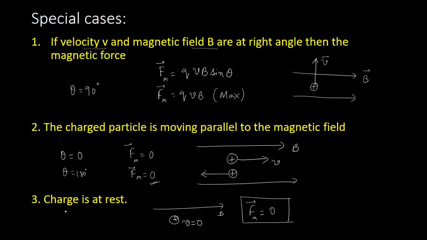What if the particle has no charge? What if the particle is neutral? That will be the last case. So if Q is equal to 0, if the body doesn't have any charge, even then this QVB sin theta is going to become 0 and the magnetic force on a neutral particle will be 0. A chargeless particle will never experience a magnetic force.